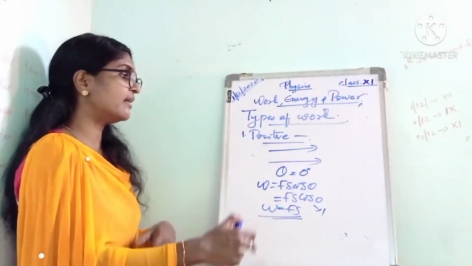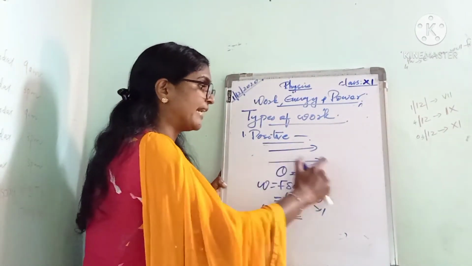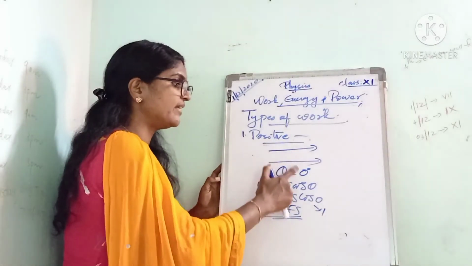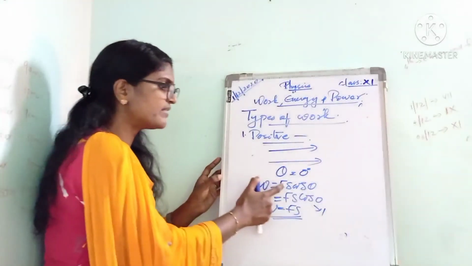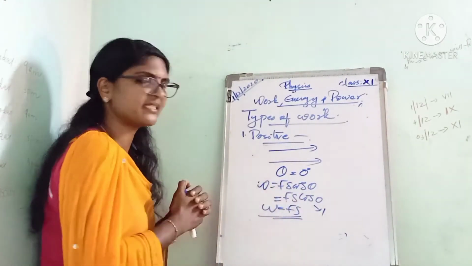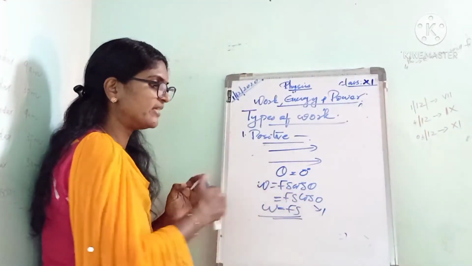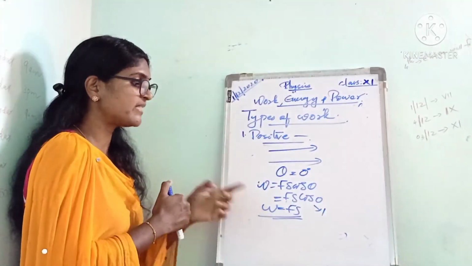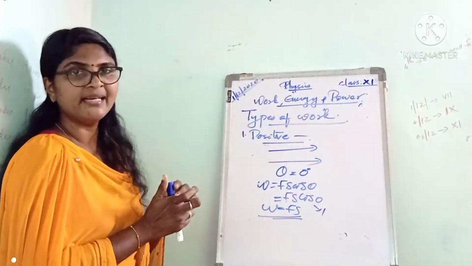Here these two are acting along the same direction. So the angle theta between them is 0. So W is equal to Fs cos theta, and theta stands for 0. So Fs cos 0. Then what is the value of cos 0? It is 1. So we got the expression for positive work, W is equal to F into S.